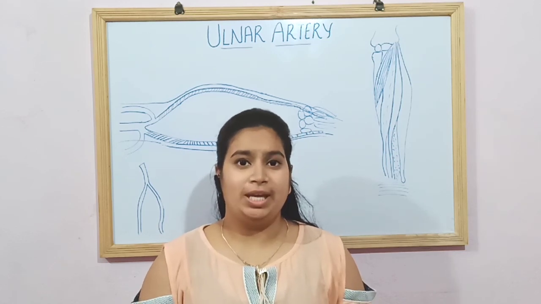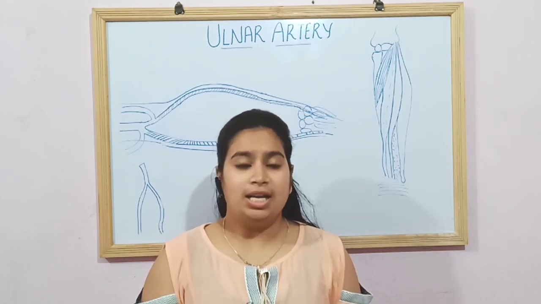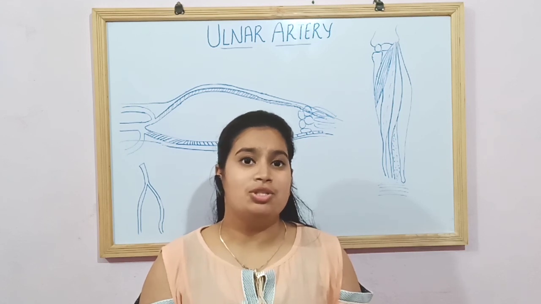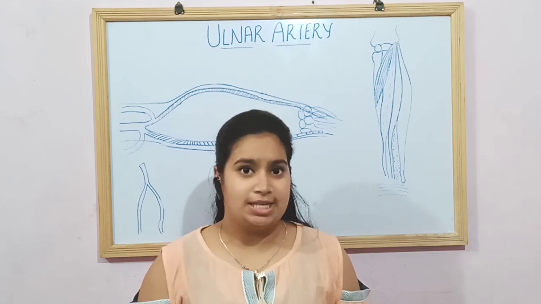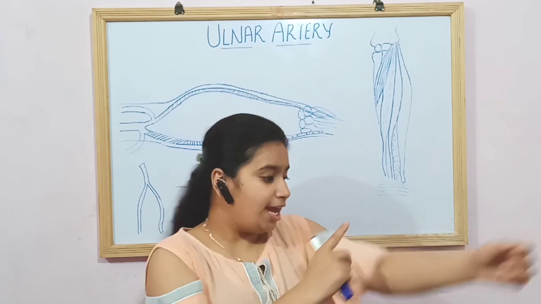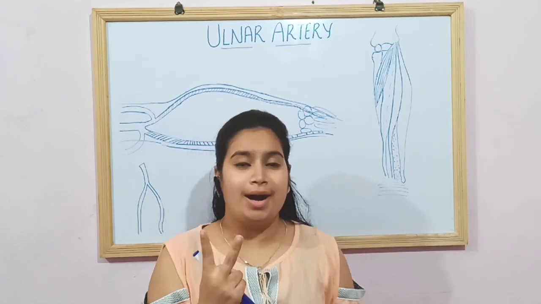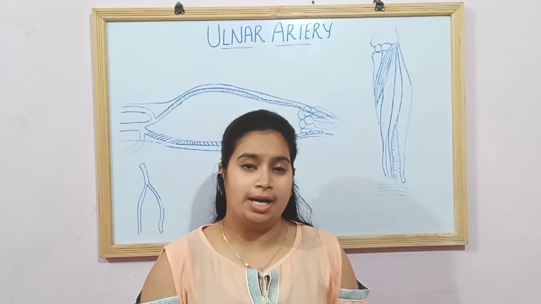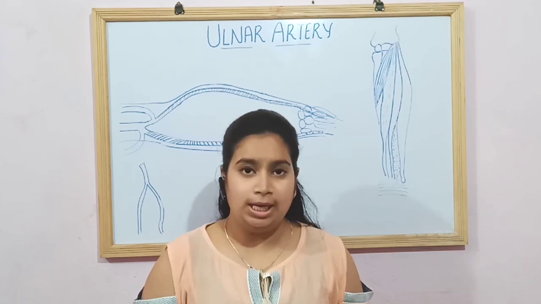Our today's topic is the ulnar artery. The ulnar artery is also a branch of the brachial artery, like the radial artery. The brachial artery bifurcates at the elbow into two arteries, the radial artery and the ulnar artery. So we are talking about this ulnar artery.